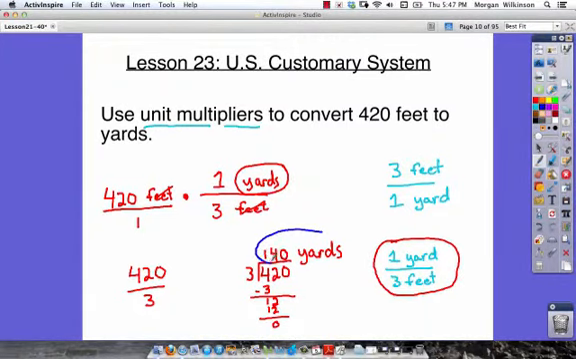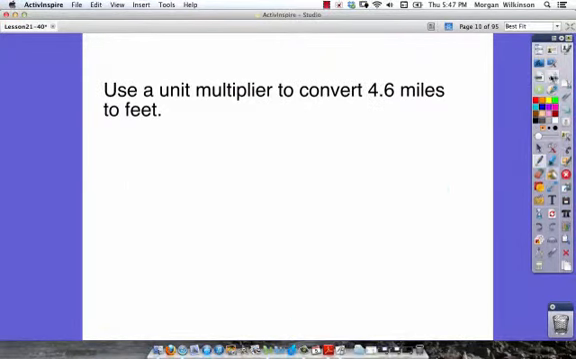Now another way you could have done this problem was to say, well, 420 feet. There's 3 feet in 1 yard. I've got to divide by 3. So I'm going to get 140 yards. You could have also done that, just like we did here, to find your answer. But this problem said use unit multipliers to convert 420 feet to yards, so you wanted to show this in order to fulfill that. Let's go ahead and move on to our next example.